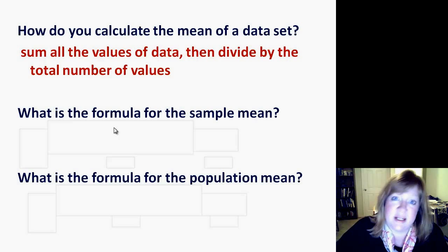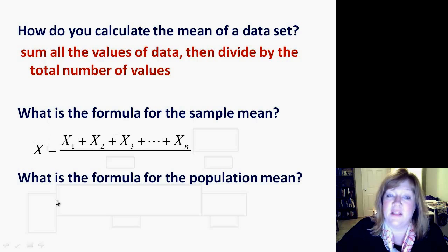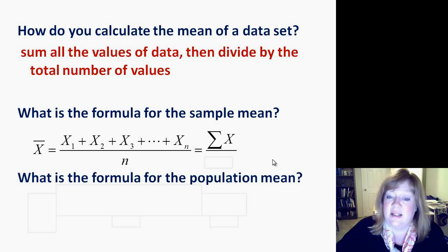Now, this is where they get into some symbolism. Formula for the sample mean. It means that if you have a sample, you use this X with a bar on the top of it. And they add up all of the little data values in that data set, divide by the number of values in that data set. And in nice symbolic form, remember at the beginning of the year I showed you, this is the sum of all the x's or all the data values divided by the number. So that's how they do it in symbolic land.